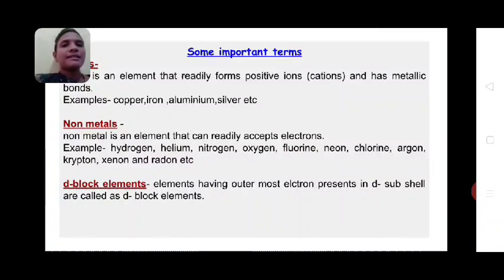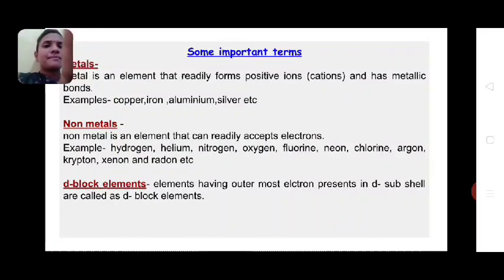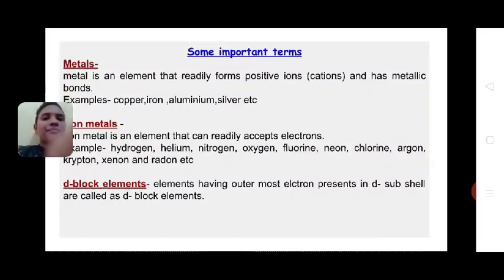First is metal. A metal is an element that readily forms positive ions and has metallic bonds. When any element forms a positive ion, it means it has a nature to lose electrons easily.